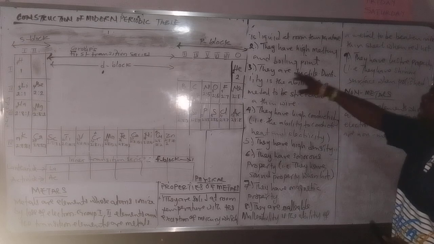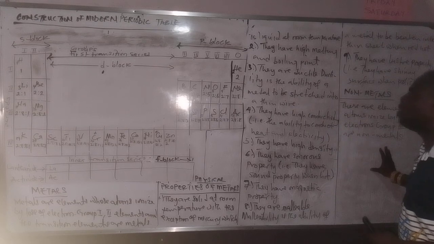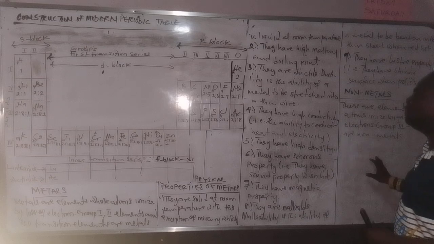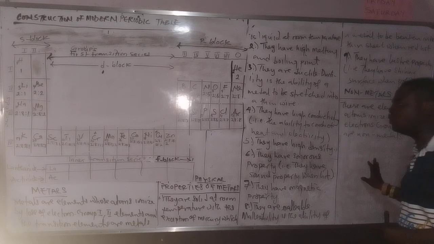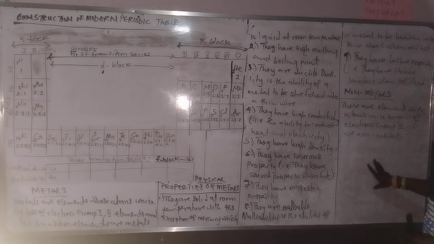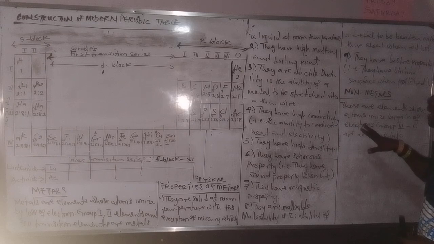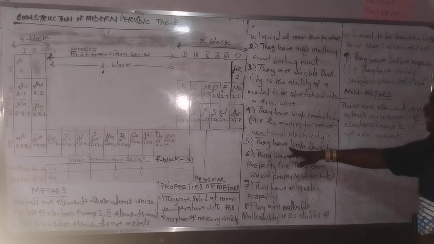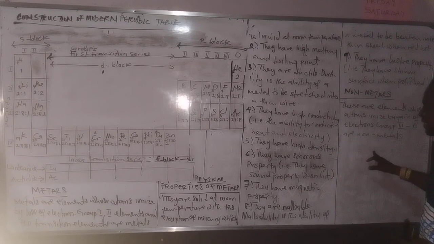Metals are ductile, non-metals are non-ductile. Metals have high conductivity, non-metals are insulators, they do not conduct electricity. The only exception is graphite, which is an allotrope of carbon that conducts electricity. Metals have high density, but non-metals have low density.